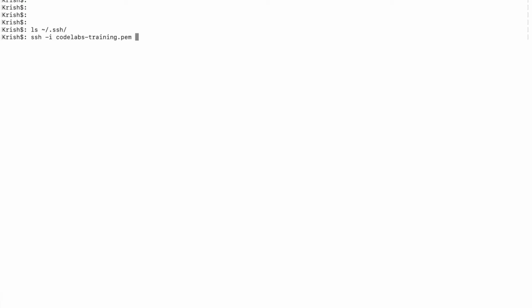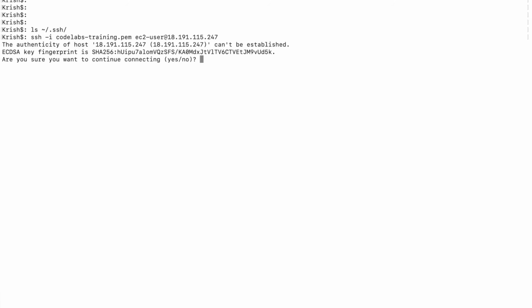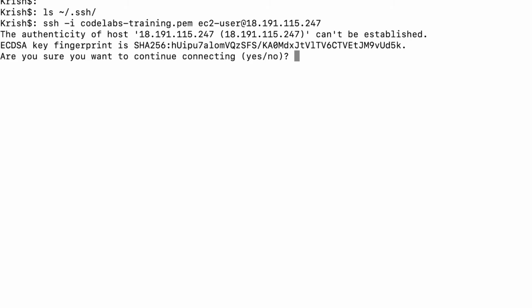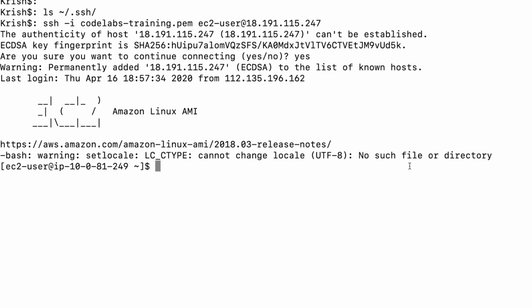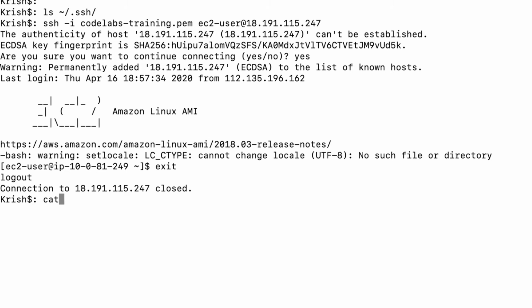So I'm going to connect to my host. I'm going to pass the key and ec2-user at this IP. You will see it asks to save a fingerprint. I'm going to say yes. So now this is the fingerprint it stored on my machine. If I exit here and check what is in my SSH directory now, because before there was nothing there.